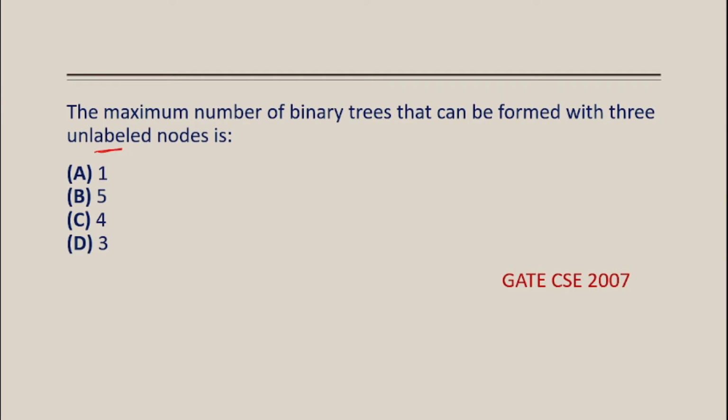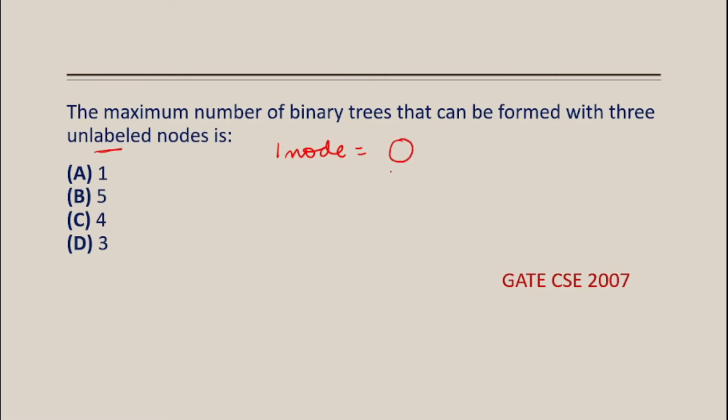For example, let us consider taking one node. Here it is asked about 3 nodes, but suppose I am taking one node. How many trees can be formed with one node? Only one root will be there.